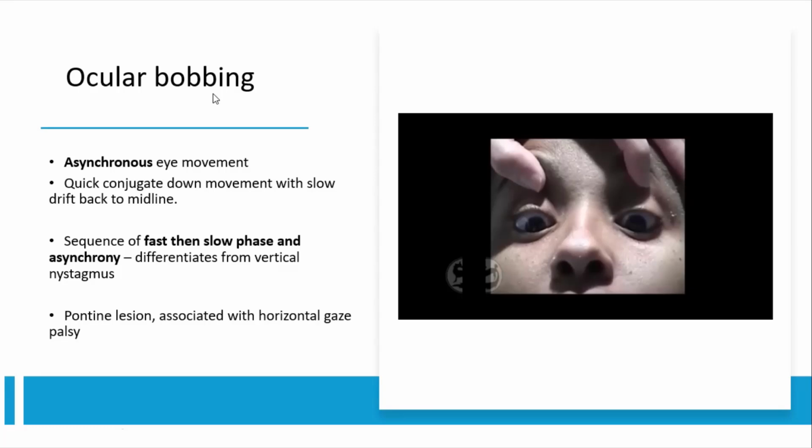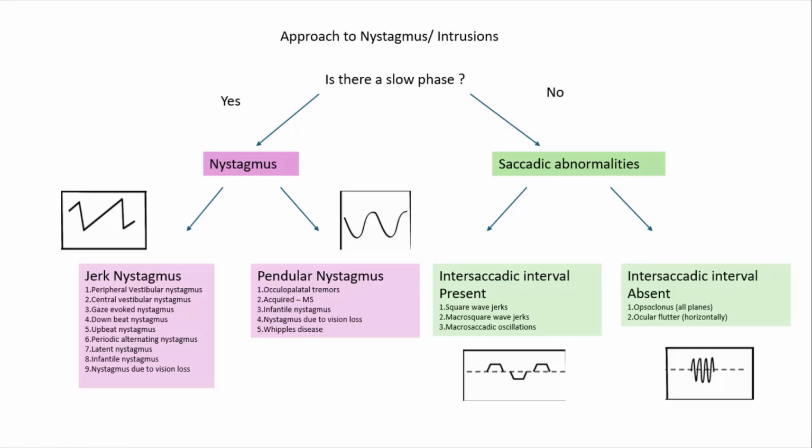So after the last thing, the approach to nystagmus: is there a slow phase? If there's a slow phase, is it a jerky type of nystagmus, or is it a pendular nystagmus? If there is no slow phase, then it's a saccadic abnormality. If the intersaccadic interval is present, it's square wave jerks, macro square wave jerks, or macrosaccadic oscillations. If there is no intersaccadic interval, it can be either opsoclonus or ocular flutter.